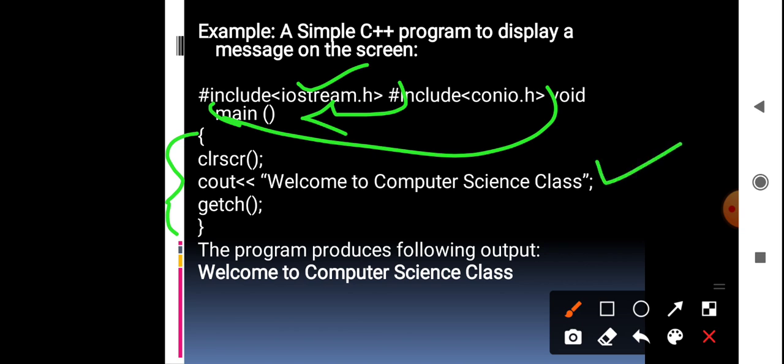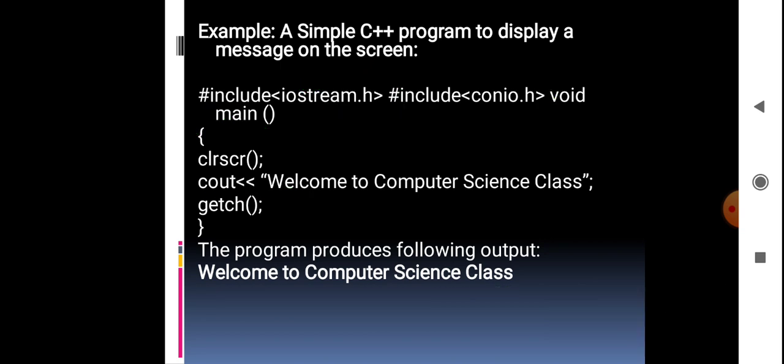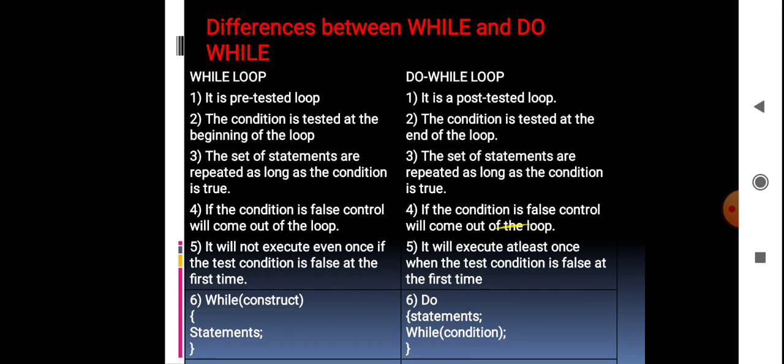What is this program for? This is just a simple program to display a message on the screen. Whatever is inside this cout function, that statement will be displayed. For example, here they have given "Welcome to computer science class", so the same line will be printed on the output screen. This is the structure of a C++ program with explanation and program example.